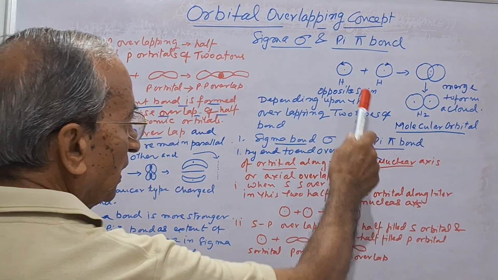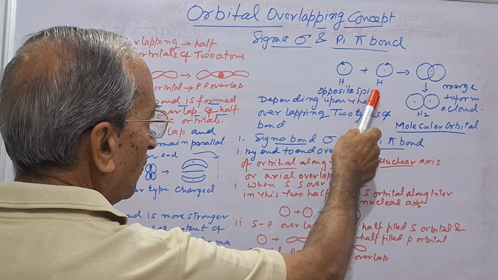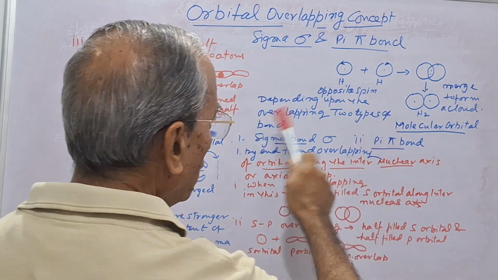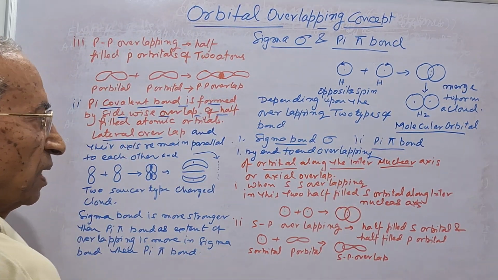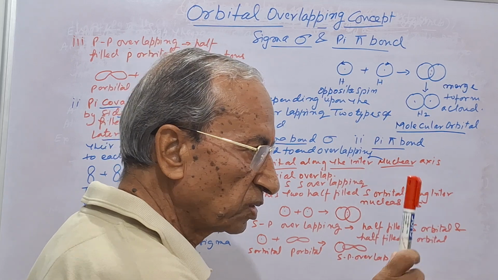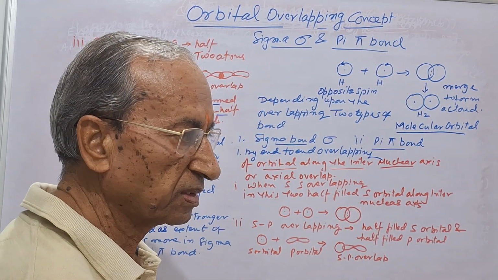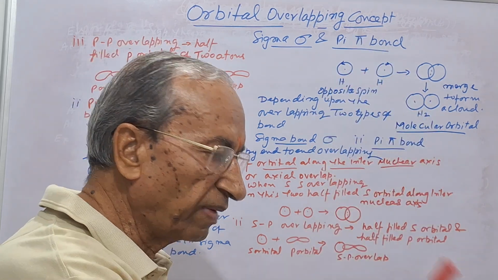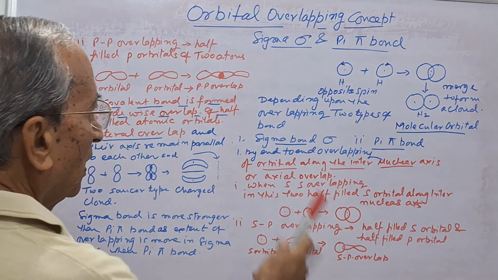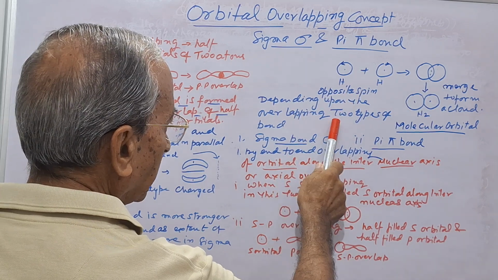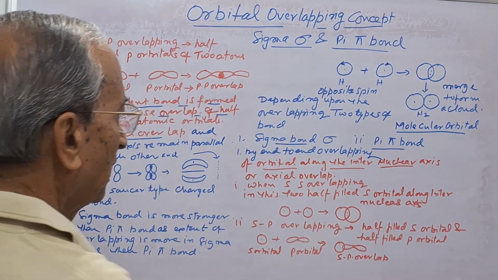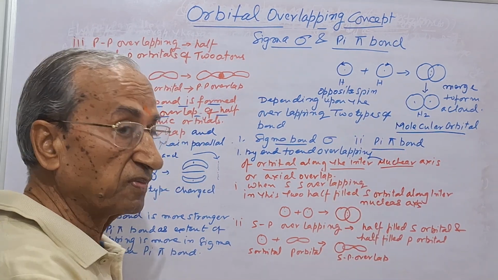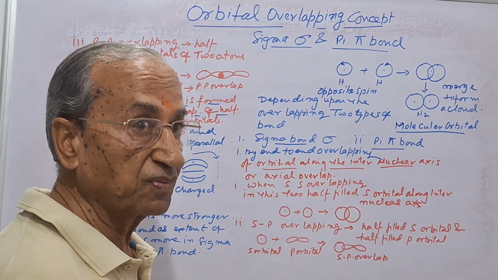Now, in the hydrogen atom, with opposite spins, depending upon the overlapping, two types of bonds are there. See how this overlapping takes place. The point is this: either the overlapping is end to end or it is lateral. So, depending upon the overlapping, two types of bonds are there, that is sigma bond and pi bond. So the concept was very clear of how the covalent bond is formed.